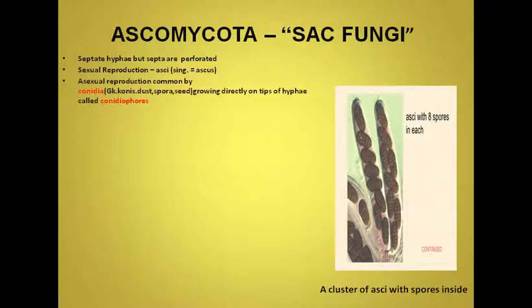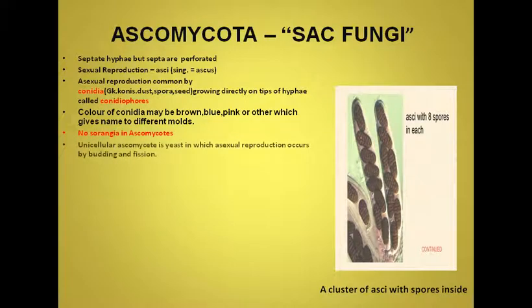Asexual reproduction is very common, and it is through the production of conidia. Conidia are dusty spores which are produced directly on the tips of hyphae known as conidiophores. No sporangia are formed in Ascomycota. The color of conidia gives the name to the molds included in Ascomycota, so the color may be brown, blue, pink, or any other. Sporangia were found in the Zygomycota, but there is no such structure in Ascomycota.